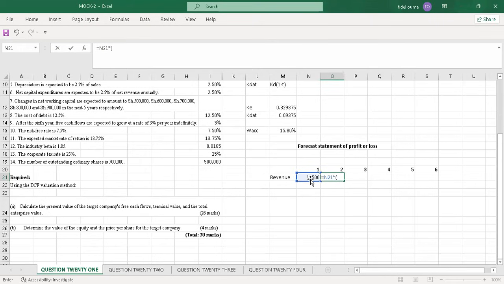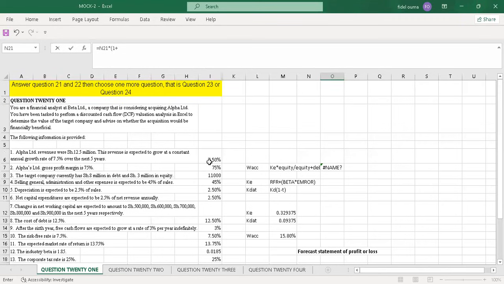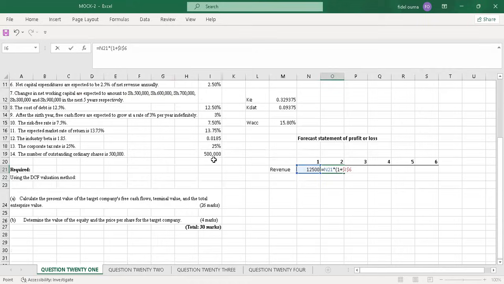I just come here and say equals to, then I'll pick this, and I'll do now the forecasting: 1 plus 7.5%. This is the growth rate. So I'll lock this growth rate completely with F4. Then I enter, and once I enter, I'll just drag on through, and the values will come automatically.